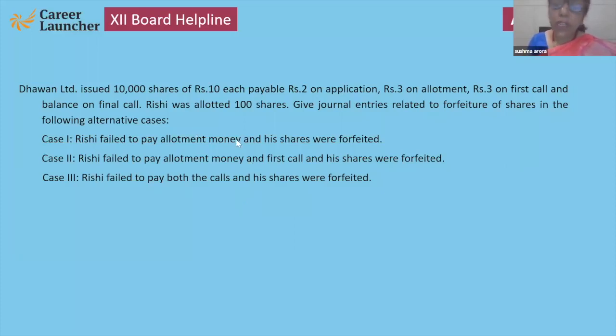First case, failed to pay allotment, immediately forfeited. This is known as mid forfeiture.